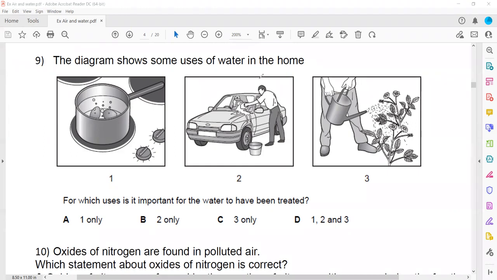Treatment here does not mean killing all the bacteria, but even for plantation we should remove the soluble and insoluble impurities. When we are using water for washing, treated water also refers to removing soluble and insoluble impurities. For washing it is not necessary to kill bacteria, so the best answer is cooking, because we need very pure water so that it won't have any bacteria.